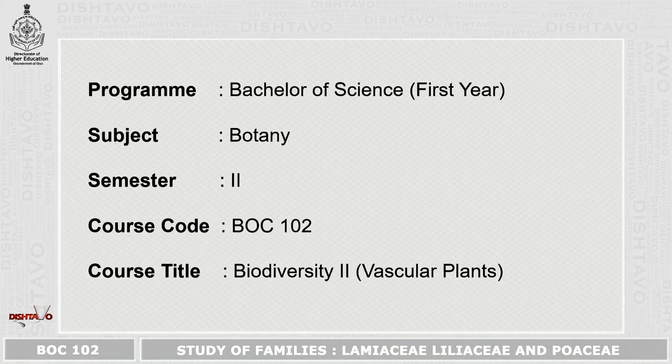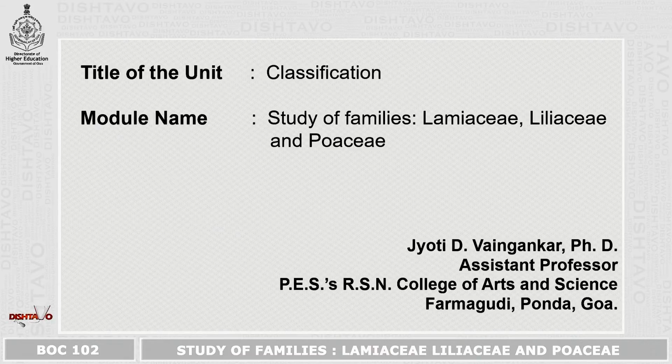I am here to take a module for the program Bachelor of Science, subject Botany. Course title is Biodiversity 2. Title of the unit is Classification. Name of the module is Study of Families, Lamiaceae, Liliaceae and Poaceae.